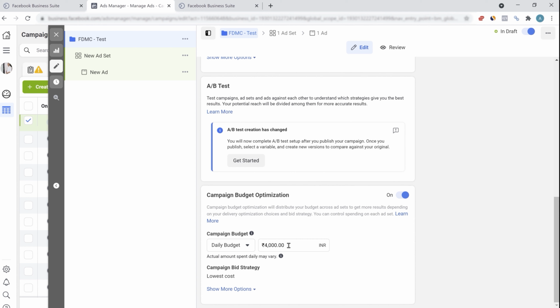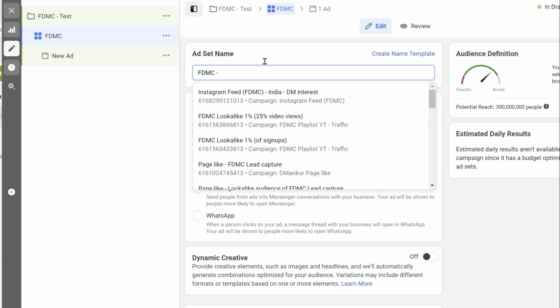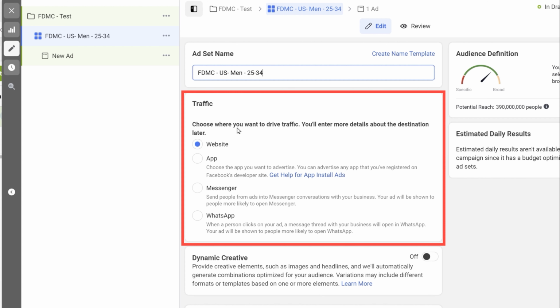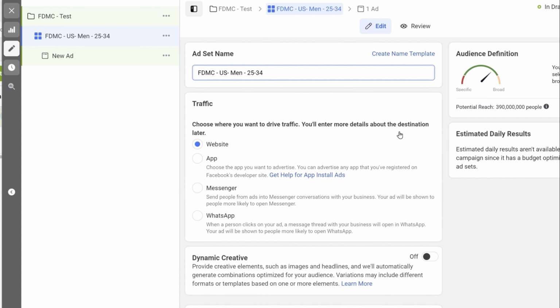So here we can select the ad set name, FDMC, US, men, and let's target men 25 to 34. FDMC is the free digital marketing course. I'm targeting the United States region and I'm targeting only men in the age bracket of 25 to 34. The objective was traffic, as we chose earlier in the campaign area. You can also drive the traffic to an application, Messenger or WhatsApp. But here we want to drive the traffic to a website, website being any link, because even our playlist on YouTube is a link. Don't play with these two options. Budget and schedule.